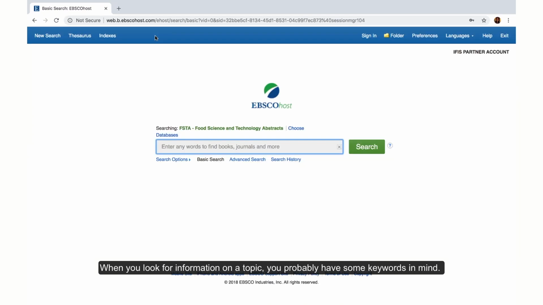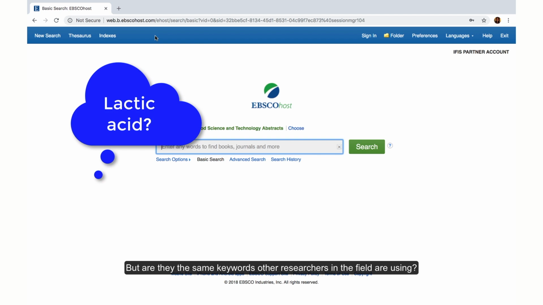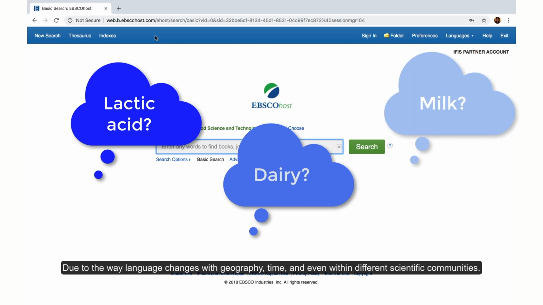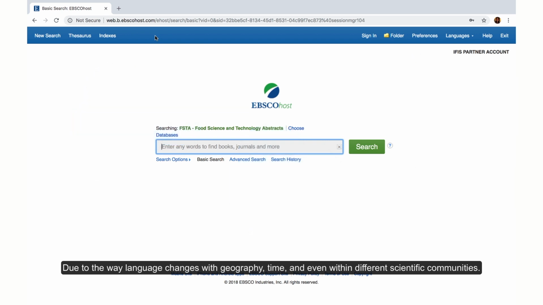When you look for information on a topic, you probably have some keywords in mind, but are they the same keywords other researchers in the field are using? How will you know you aren't missing out on great articles due to the way language changes with geography, time, and even within different scientific communities?